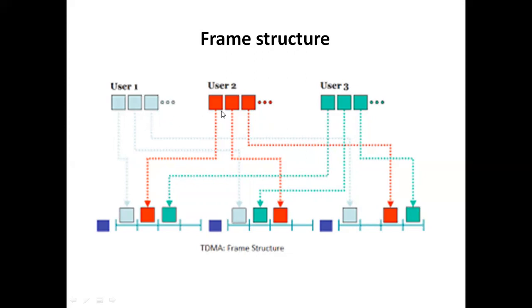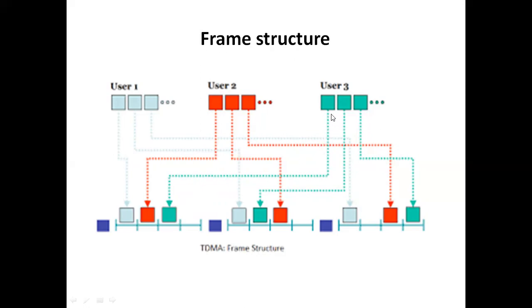In his slot, user 2 sends the information and it is passed to the frame, that is, it is stored in the frame. Next, when user 2 completes his time, the chance will be given to user 3. Then user 3 sends the information and it is inserted into the frame. Likewise, suppose we have n number of users, all the n users' information will be stored in a frame.